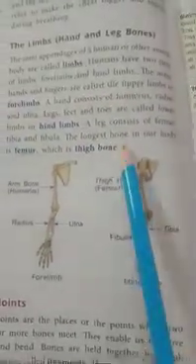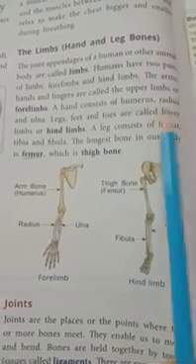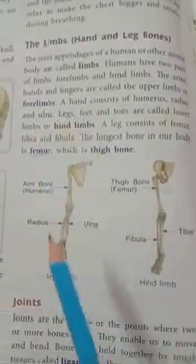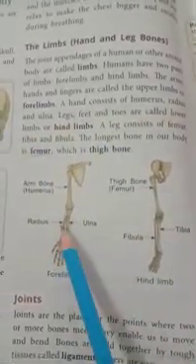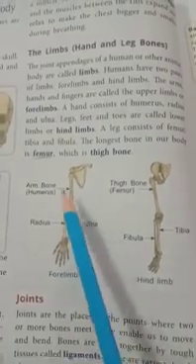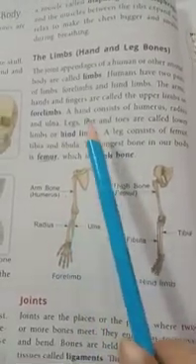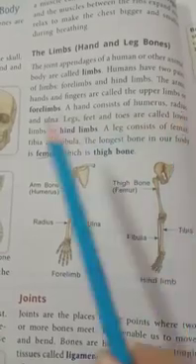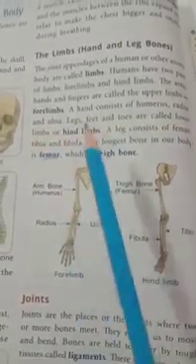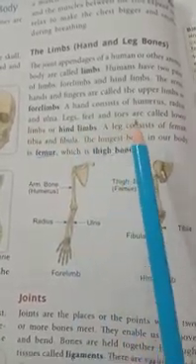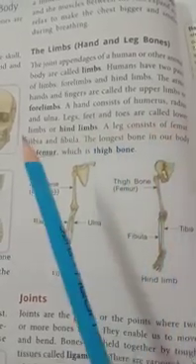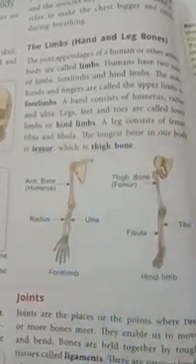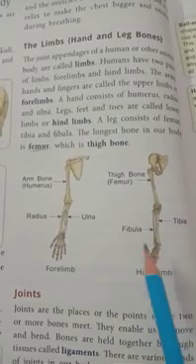A hand consists of the humerus, radius and ulna. Legs, feet and toes are called lower limbs or hind limbs.